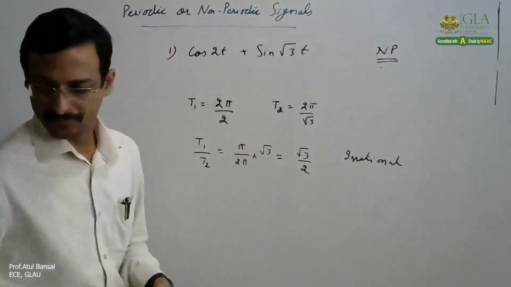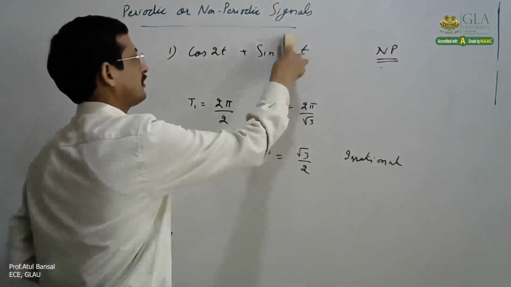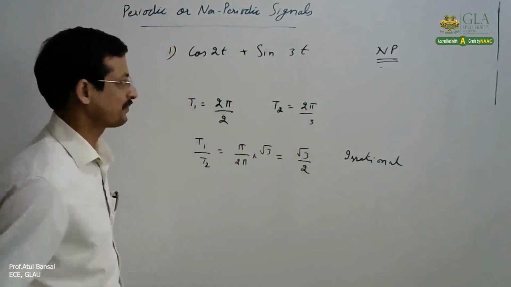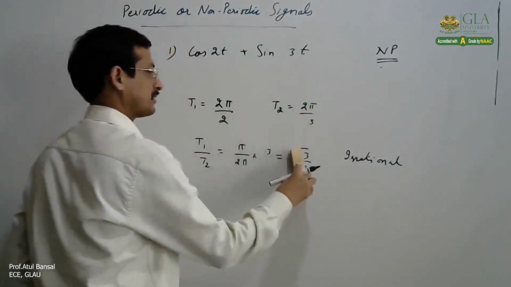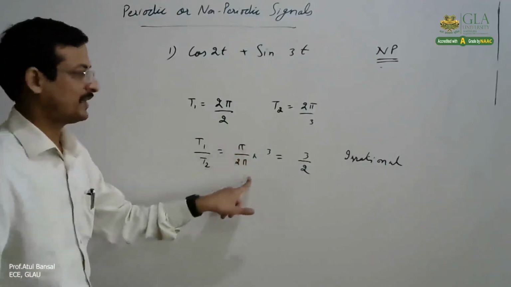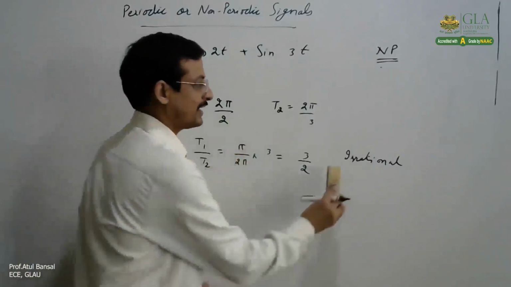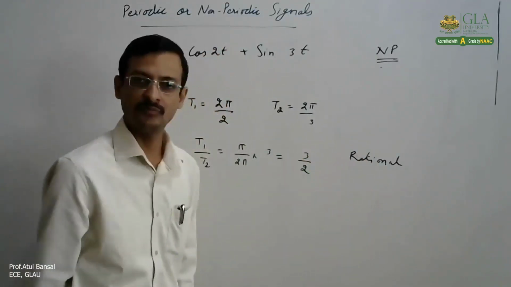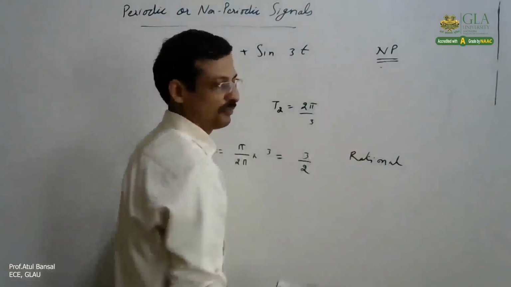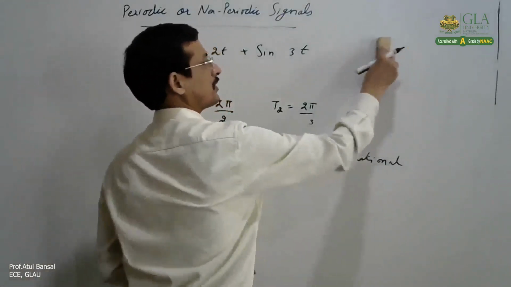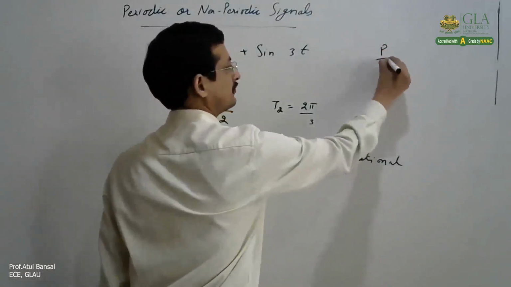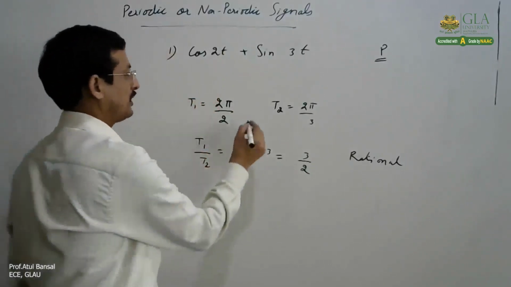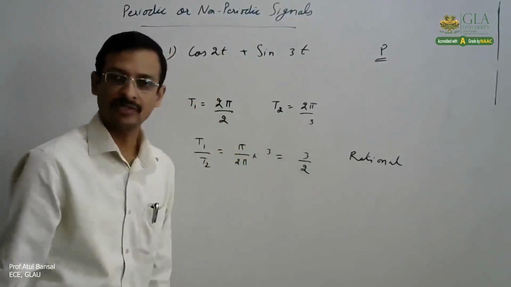Now instead of this root 3, if it was sine 3t, then what would happen? T2 becomes 2 pi by 3. Then pi and pi cancel out, and it becomes 3 by 2. So in that case, this ratio is a rational number, and the signal becomes periodic. That is in the case of continuous time. And the overall time period, if you take the LCM of these two, we can calculate.